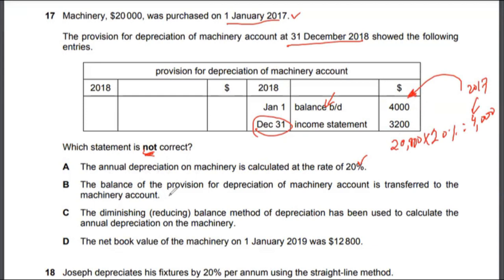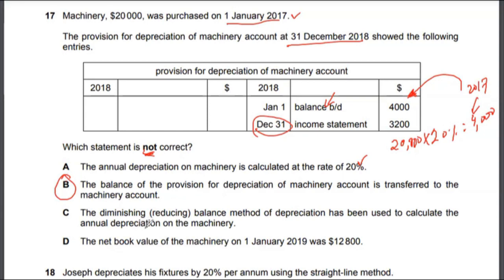So option B, the balance of the provision for depreciation of machinery account is transferred to the machinery account. Now this is actually not correct. Why would you transfer the amount in the provision for depreciation to the machinery account? This is not done. So the correct answer to multiple choice 17 would be option B.